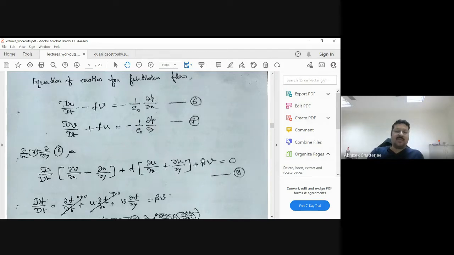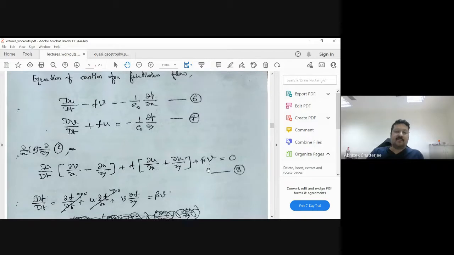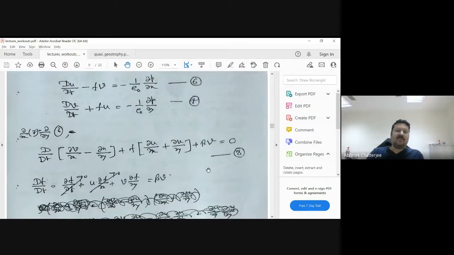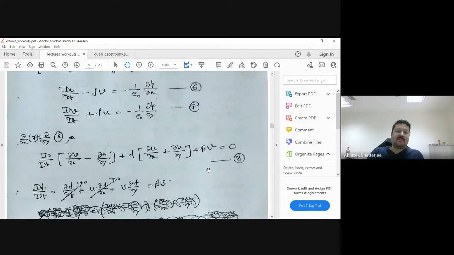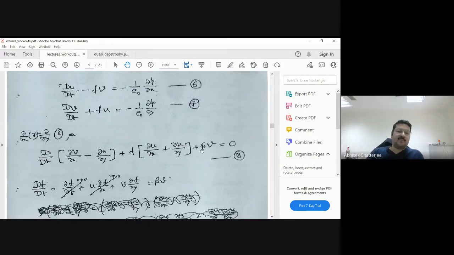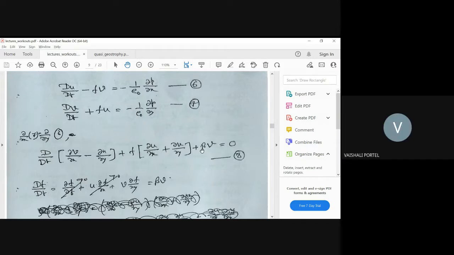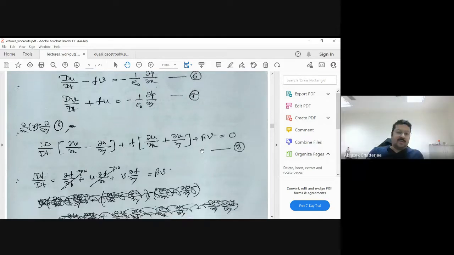So this beta is coming because of the derivative of f with respect to y. That is denoted as beta. Beta equals del f by del y. The rate of change of the Coriolis parameter is denoted by beta here. Is it clear? Yes, sir. Okay.